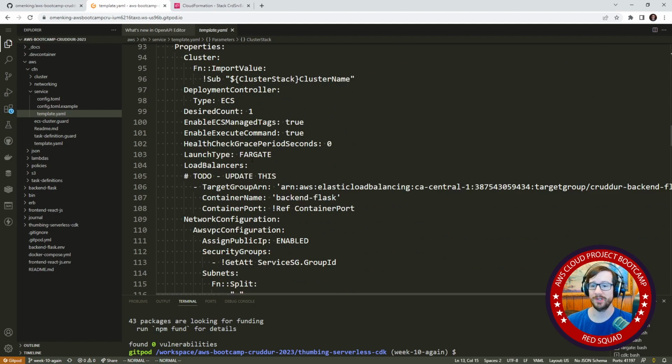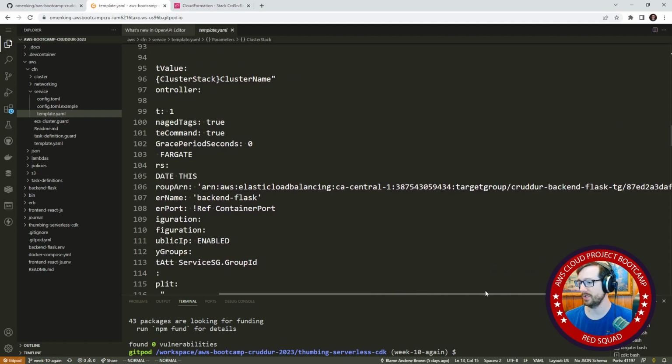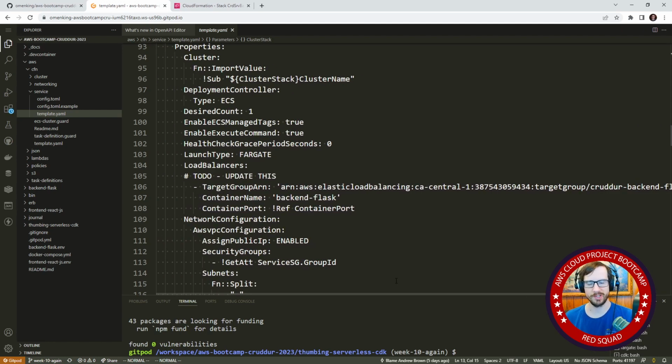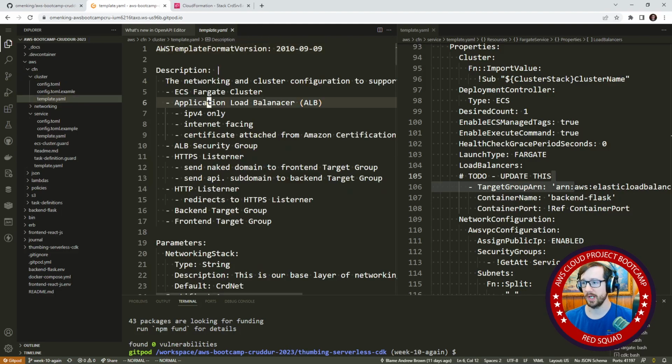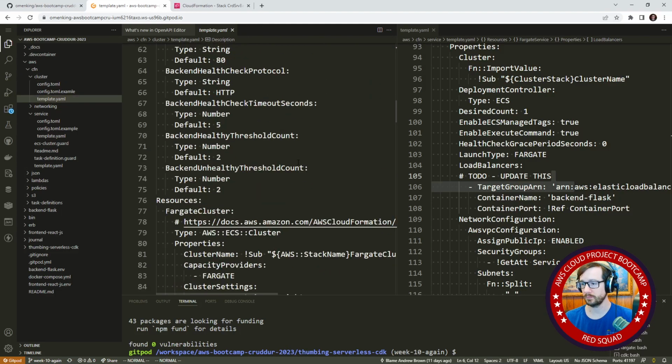Oh, right, I put a TODO here, and that's why it didn't work. I put a TODO because we were supposed to specify the target group, and what we had to do is go back to the other one. I think it was just because the lamps in here were really hot, and I was hungry and tired, and that's why we left it here. But this is what we need to do. I'm glad that I put that TODO there, and we'll go back to our cluster, because that's where we set up the target groups.